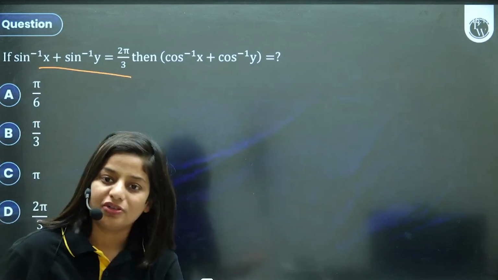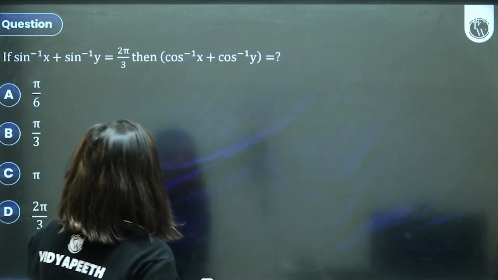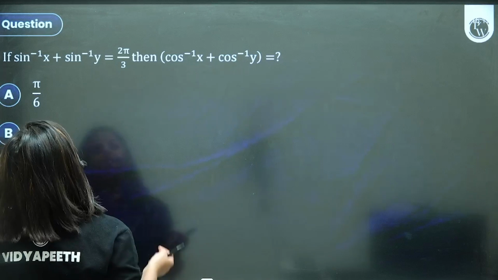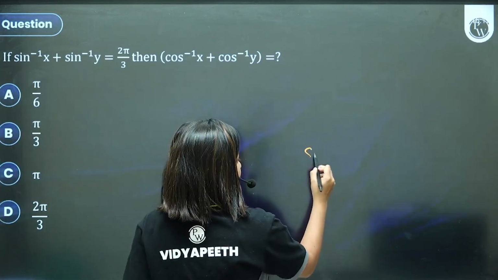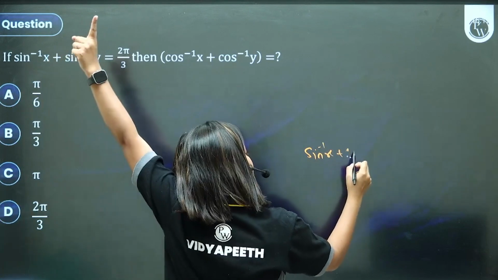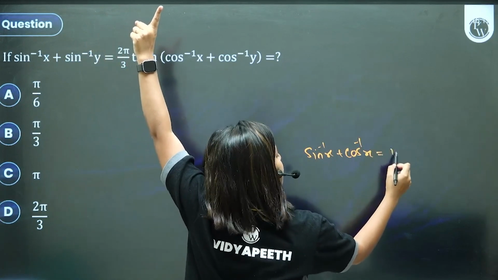What is the value of cos inverse x plus cos inverse y? Okay. बच्चों, this is based on complementary properties. Super easy question. ये property सबको बताया. Sin inverse x plus cos inverse x is pi by 2.